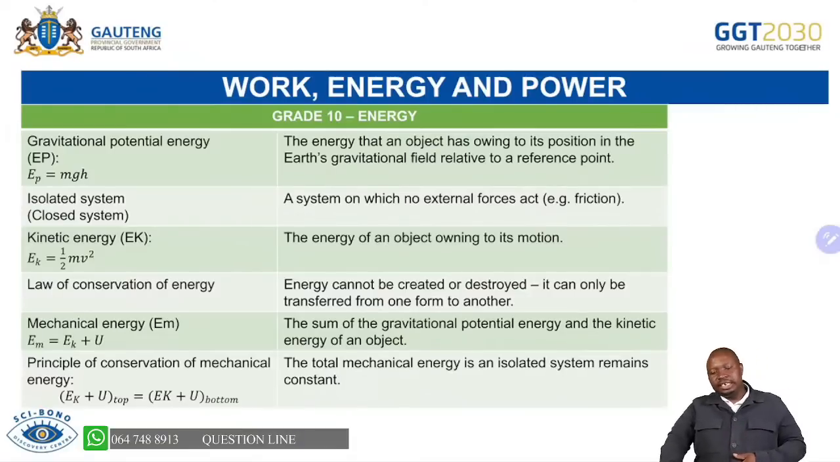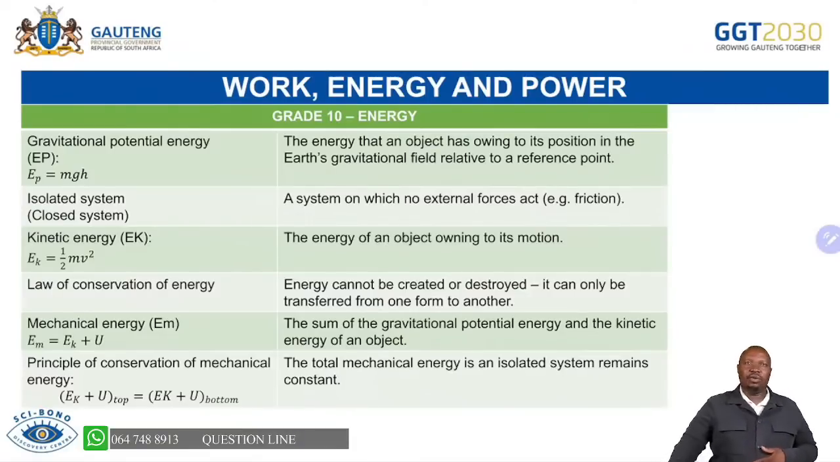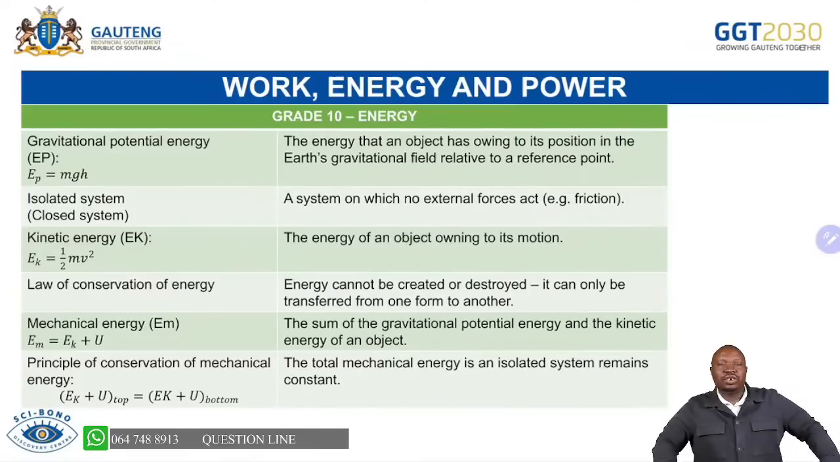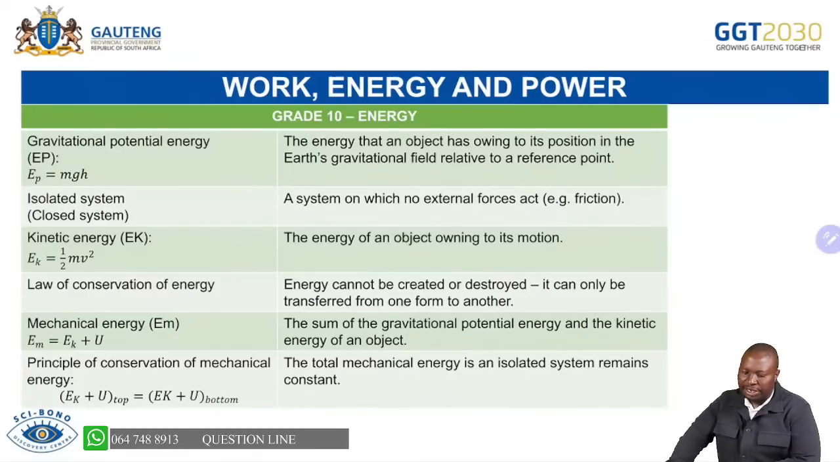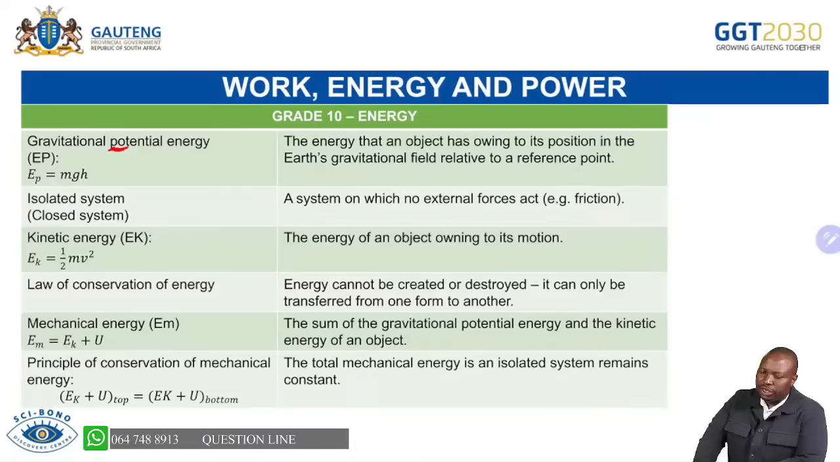Now, as we move to question 5, which is work, energy and power. Remember, you started this topic in grade 10, where you were dealing with energy. You defined gravitational potential energy. You said it's the energy that an object has due to its position in the Earth's gravitational field, relative to a reference point.